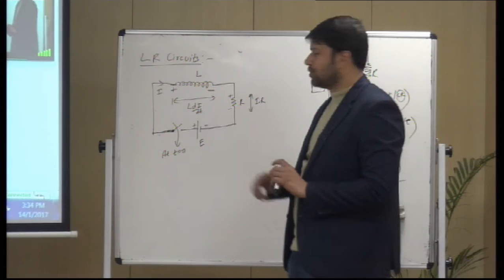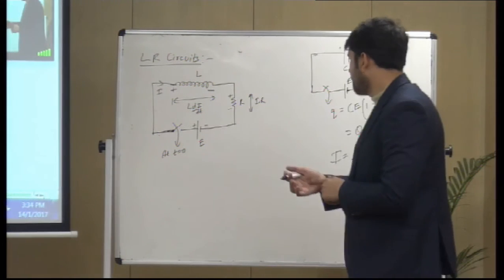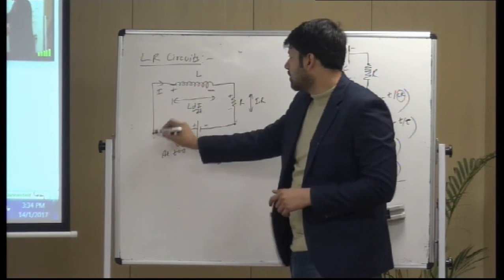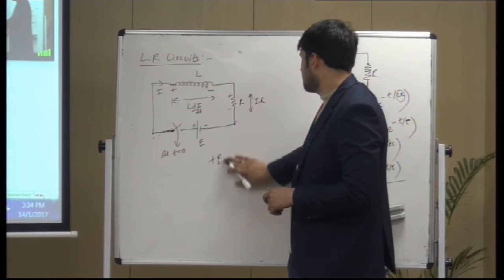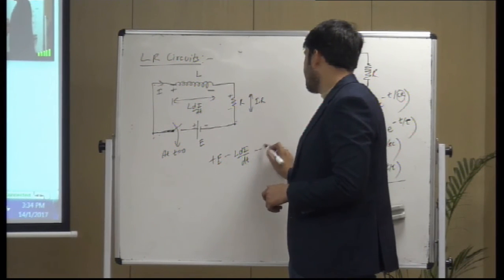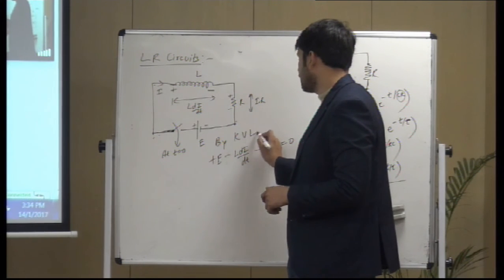If you remember Kirchhoff's law, in a loop, if we start from here, you would get plus E from here to here, then minus L di by dt, minus IR is equal to 0. This is by KVL, Kirchhoff's voltage law.